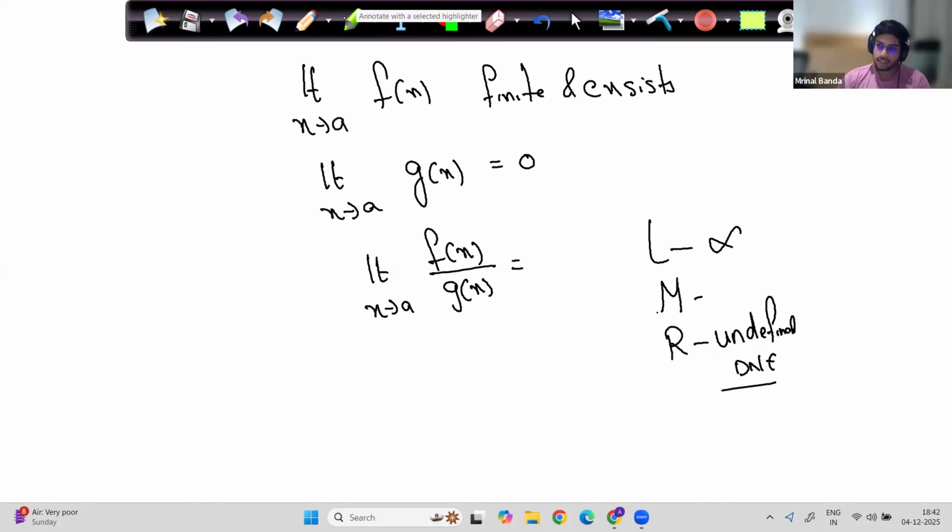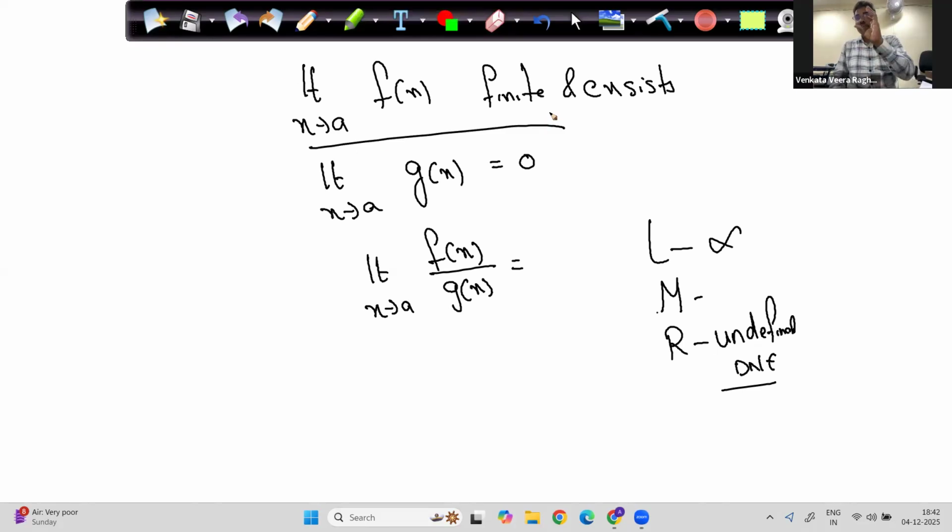0 by 0, sir. Limit of f of x is finite and it exists. I should say it is a finite value and it exists. But limit x tends to a of g of x is 0. Then what will be the limit x tends to a of f of x by g of x? I don't know, sir.